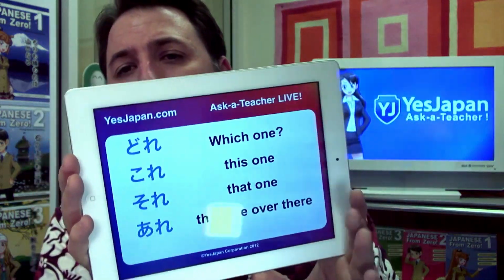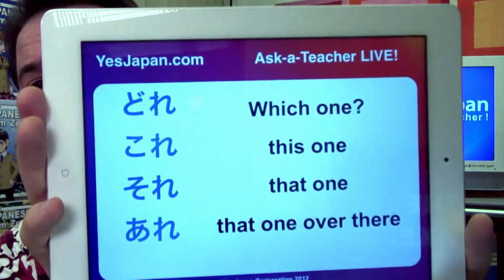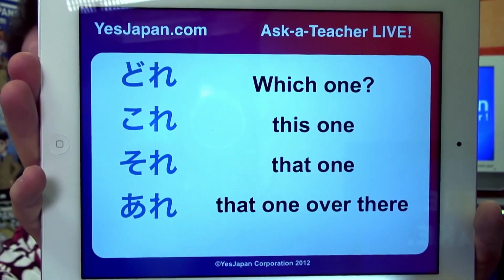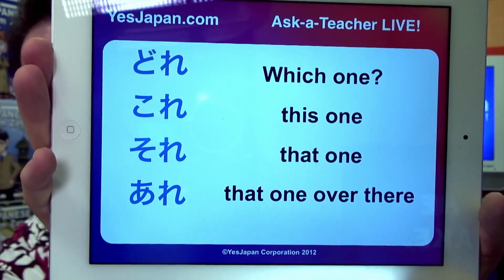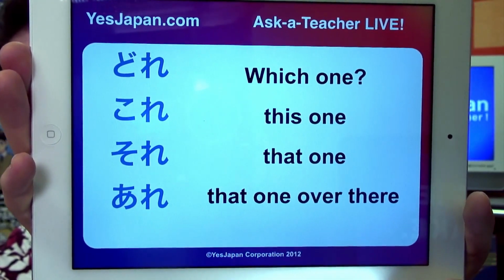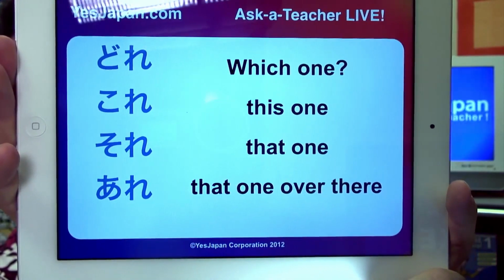First of all, let's look at the first group. And by the way, these type of words are called ko-so-a-do words. This is a ko-so-a-do word group. Even Japanese children, when they learn these words, call them ko-so-a-do words. The first group that we're talking about is what we call the Dore group, or the which one group. And you have Dore, kore, sore, and are. And they respectively mean which one, this one, that one, and that one over there.